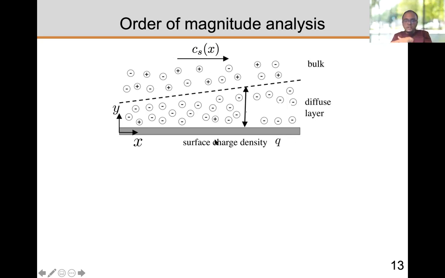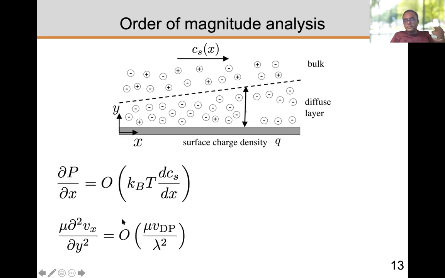direction. The surface is stationary with a given charge density q, and because the concentration gradient is changing, the diffuse layer, whose thickness is the Debye length, is dependent on the concentration of the electrolyte. It is also changing. What diffusiophoresis essentially means is you're balancing the shear stress, because of the velocity gradient in the y direction, with the pressure gradient, which is because of the change in concentration of the solute. So the pressure gradient is simply kBT dc/dx, which makes sense because kBT c is the pressure. Simply, we can say that the stress would be mu v_dp over lambda squared,